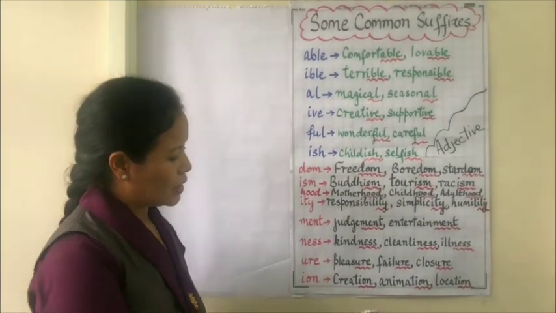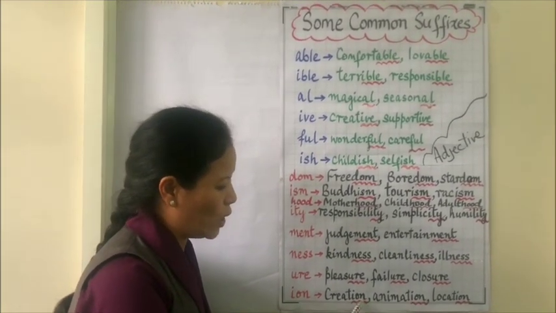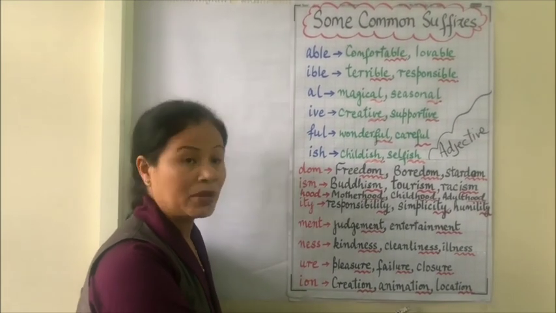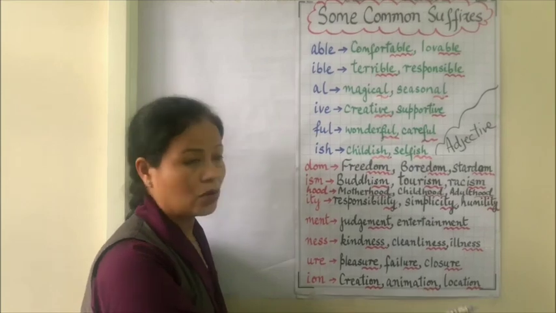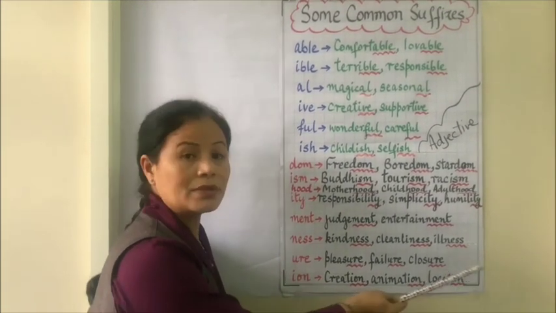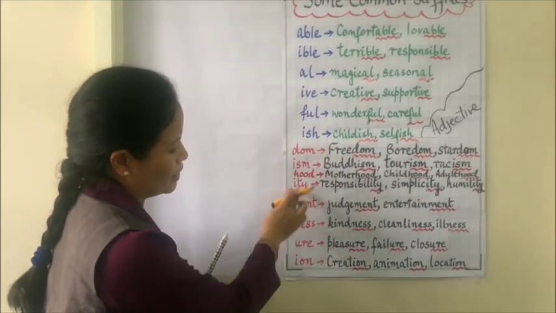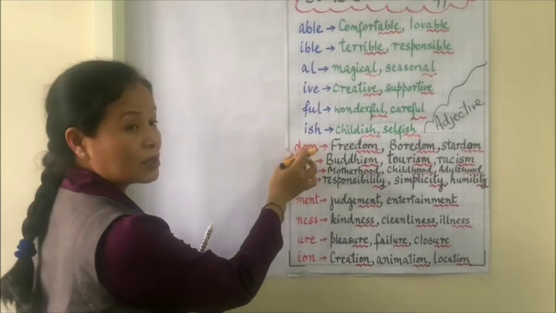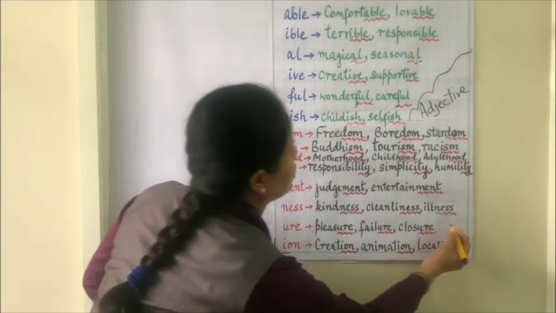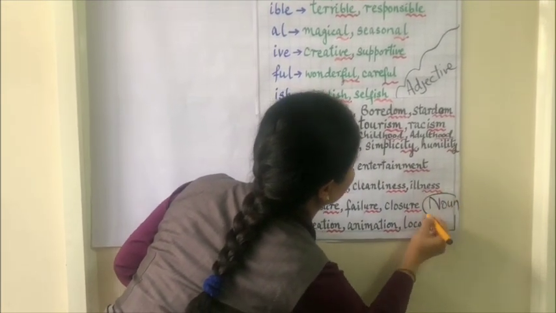You might have noticed the word create is a verb, but when we add ion, it becomes the noun. So creation. Animate is a verb, animation is a noun. Locate is a verb. When we add ion, it becomes a noun. So these suffixes convert the word into its noun form. I'll write it here, into its noun form.